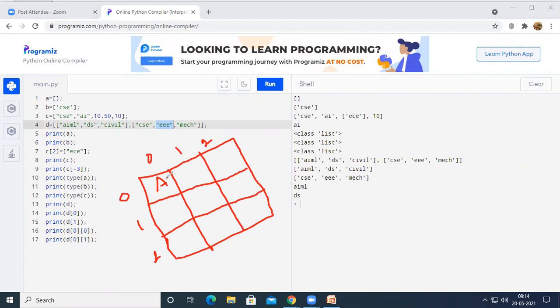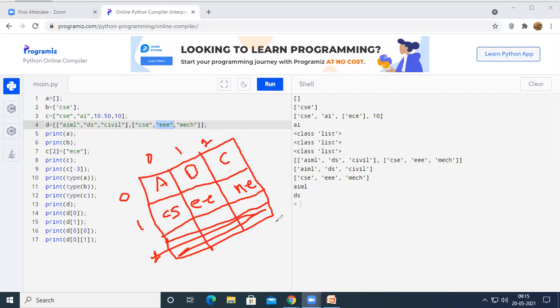In the 0 row, first column, DS will be stored, and then civil will be stored. Here, CSC will be stored, right? Triple E will be stored here, and MEC will be stored here, right? And there is no this one. The second column. We have one more list inside the list, and then we will have the second column, right?